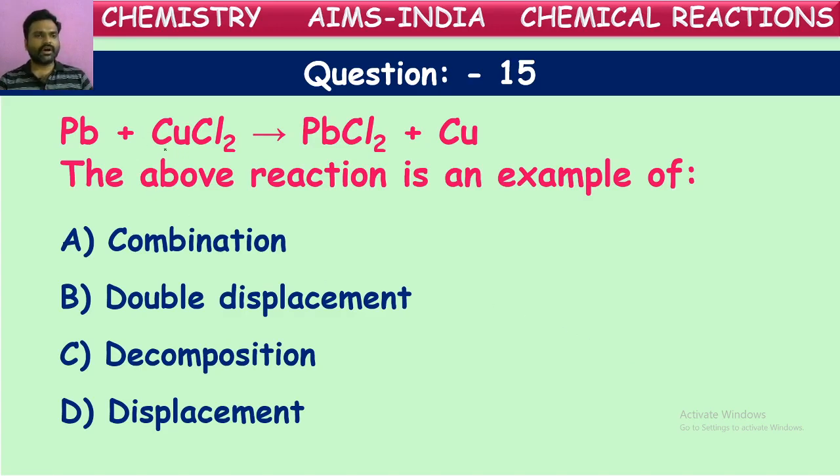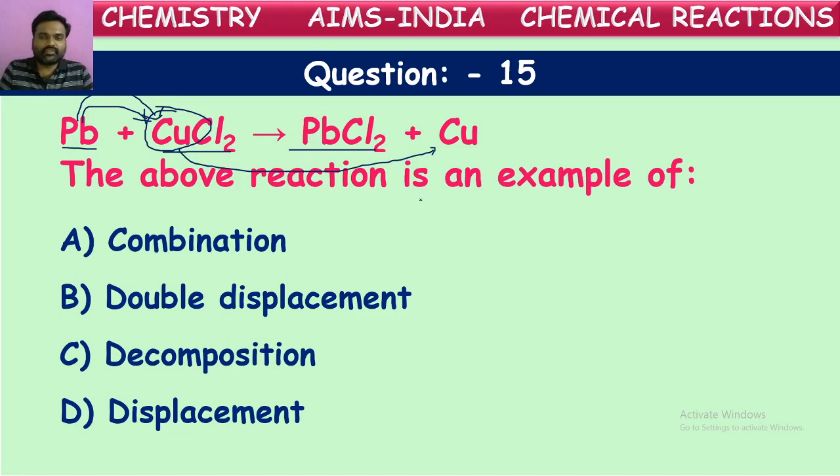Here in copper chloride, copper is in combination with chlorine, but after the reaction with lead, what happened? Lead chloride formed. What can we say from this? Copper is replaced by lead. Lead is more reactive than copper. It is displacing copper from its compound, so copper is emitted.